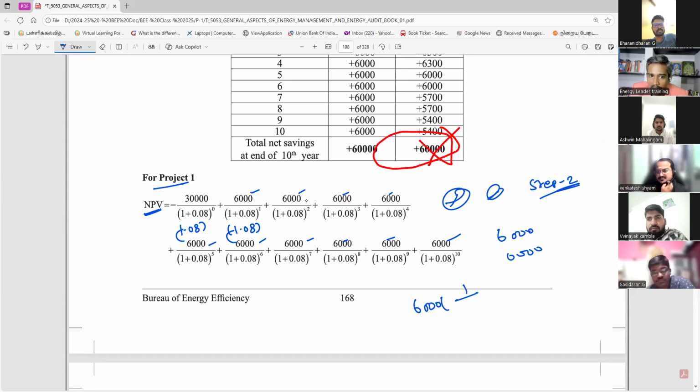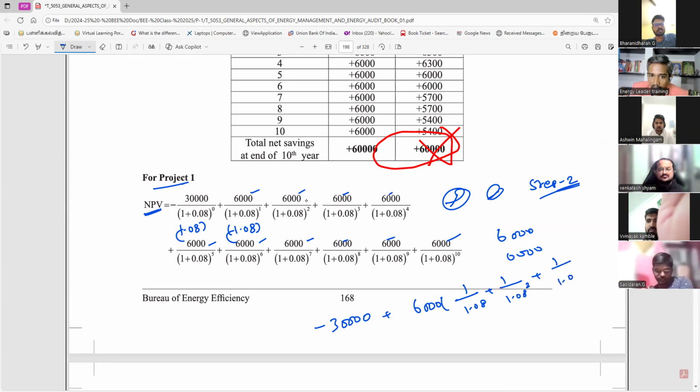What will happen? You take 6,000 common. So minus 30,000 divided by 6,000 you take. What will happen here? 1.08, plus 1 divided by 1.08 square, like this. 1 divided by 1.08 cubed. So like this you have to write it.